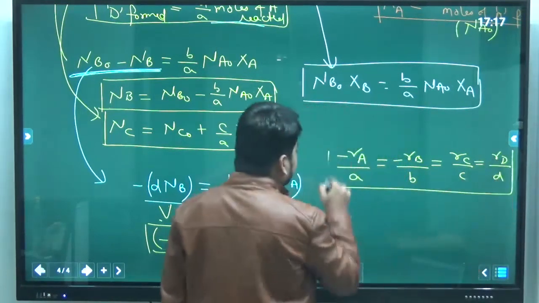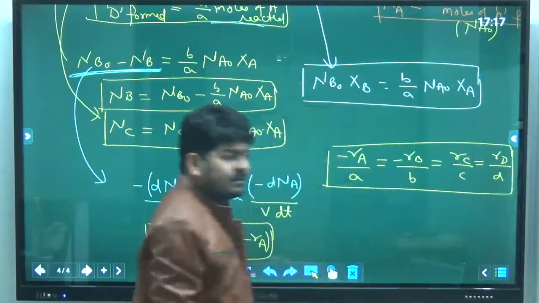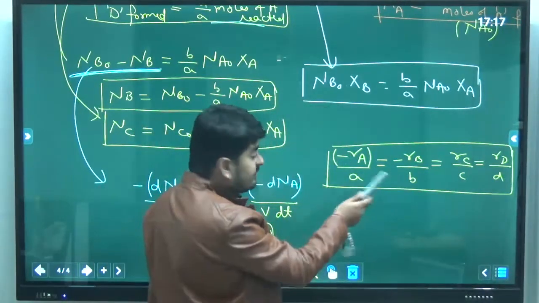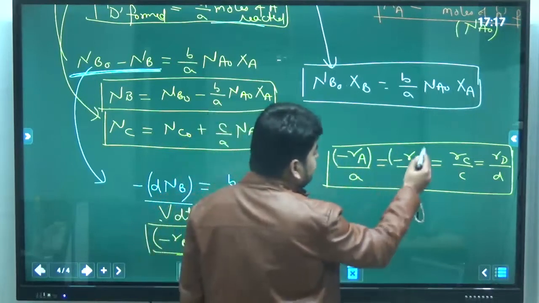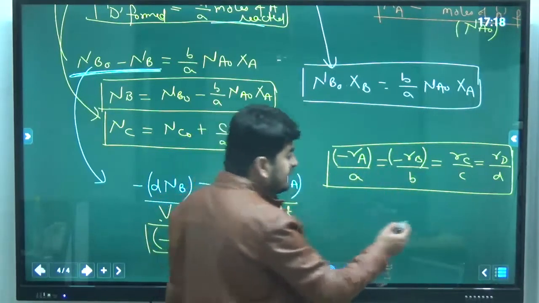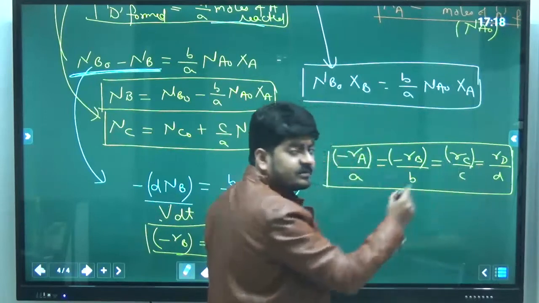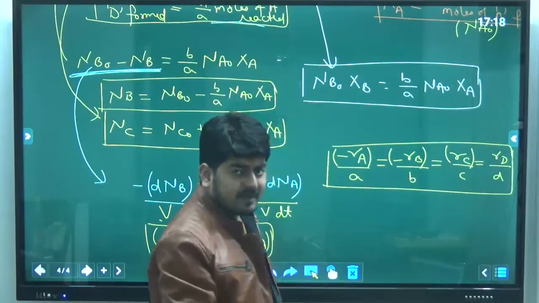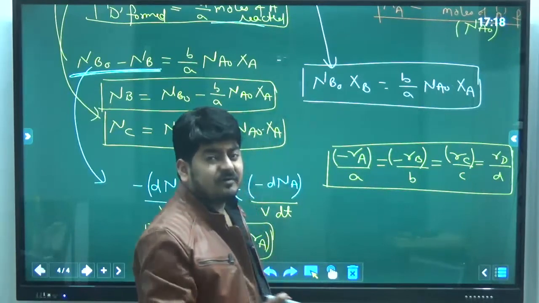And this is called the relative rates of the reaction. Where minus rA means rate of reaction in terms of disappearance of A, minus rB in terms of disappearance of B, rC in terms of formation of C, rD in terms of formation of D. Okay, and what is rate of reaction?